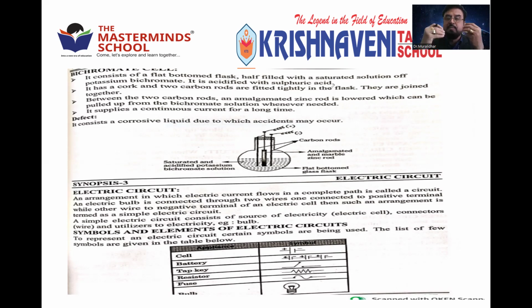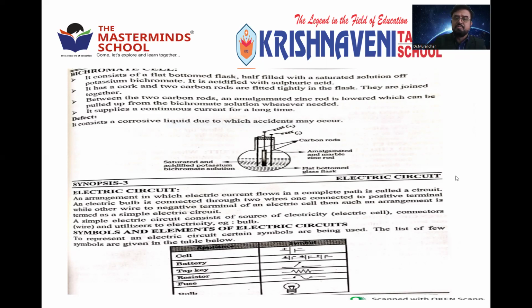Cells can be either wet cell or dry cell, in the name of Leclanche's, bichromate and dry cell. All these cells convert chemical energy into electrical energy. They use some chemicals, it may be dry chemical or liquid chemical, and convert that chemical energy into electrical energy and give out electricity for us.